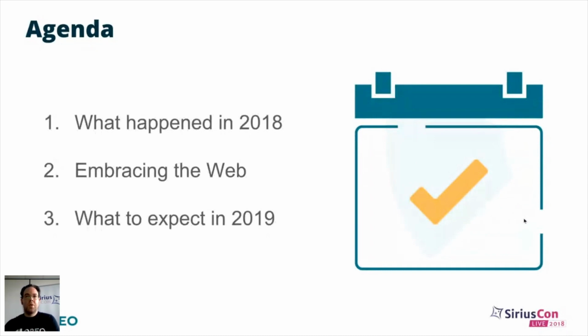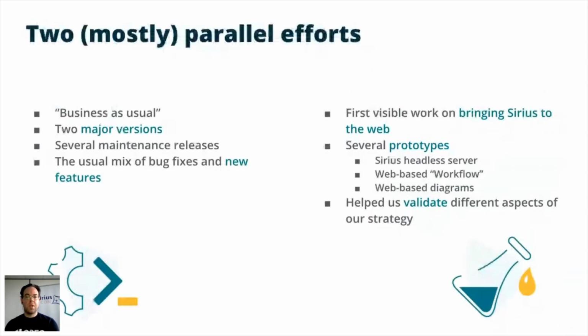So first, what happened during last year? Well, in the OBEO Serious team, we mostly focused on two parallel efforts. One is business as usual. We continued developing the classical version of Serious. We released two major versions. And in parallel to this, we started several prototypes and experiments to move Serious to the web, which helped us validate different aspects of our strategy.